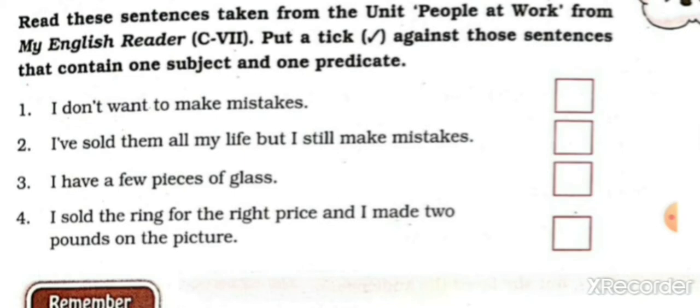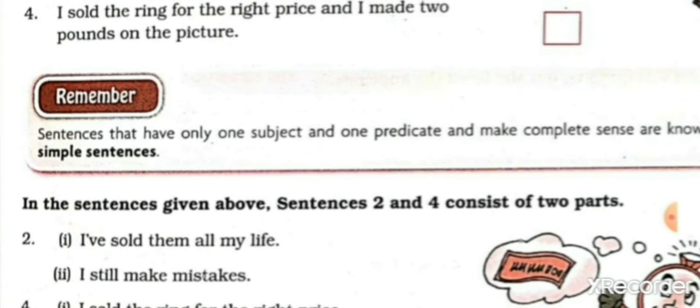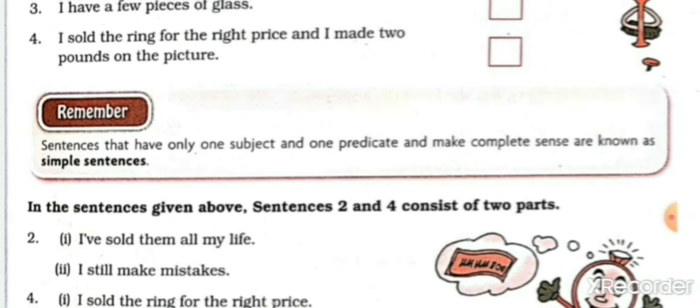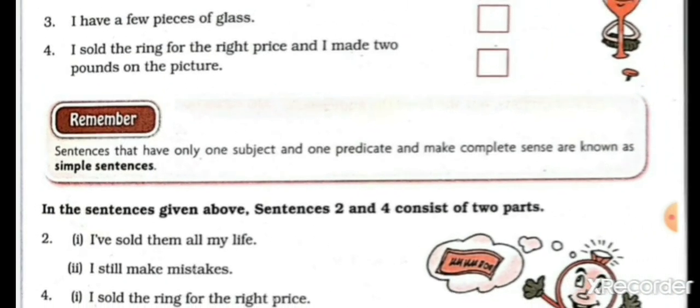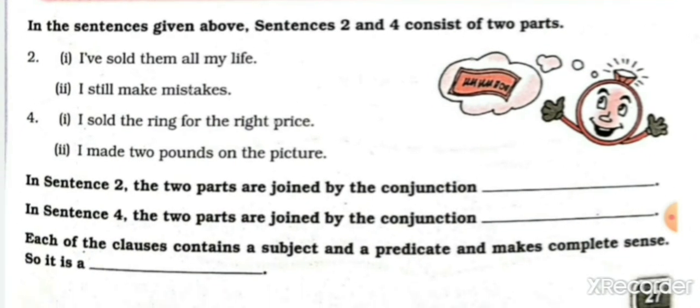I sold the ring for the right price and I made 2 pounds on the picture. And is given. So, put a cross. Now, students, remember, sentences that have only one subject and one predicate and make complete sense are known as simple sentences. Okay, simple sentences. Now students, see here.